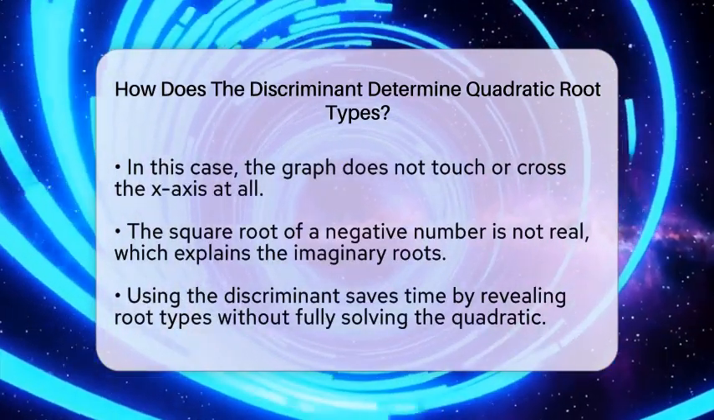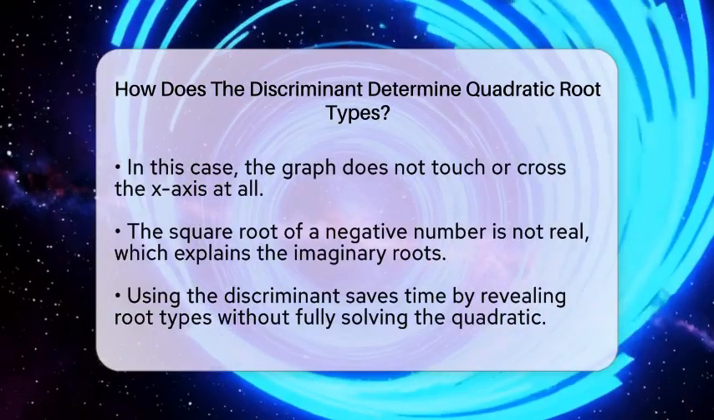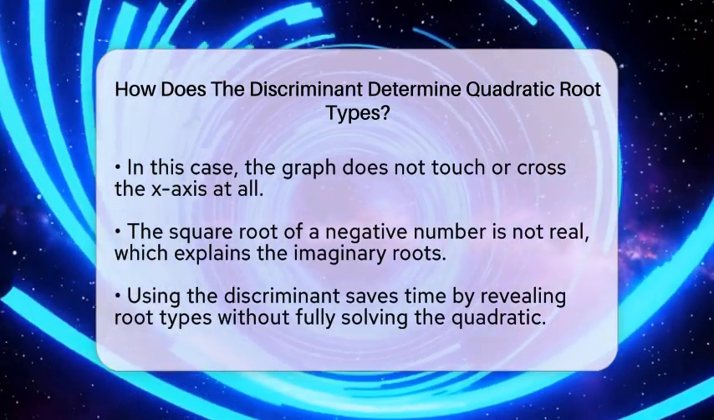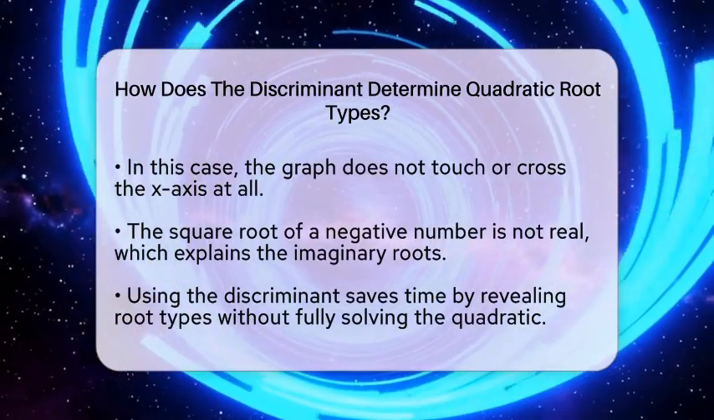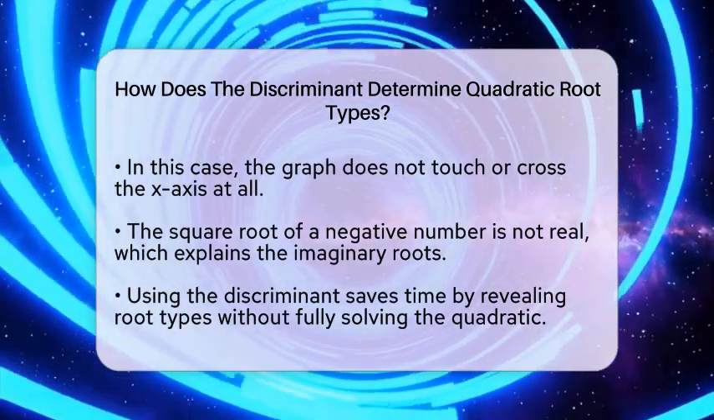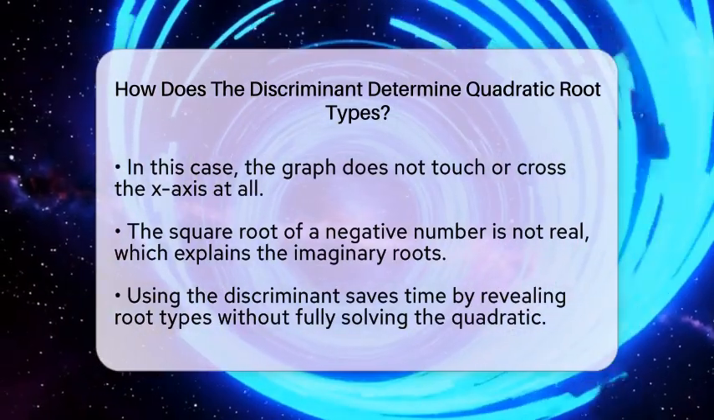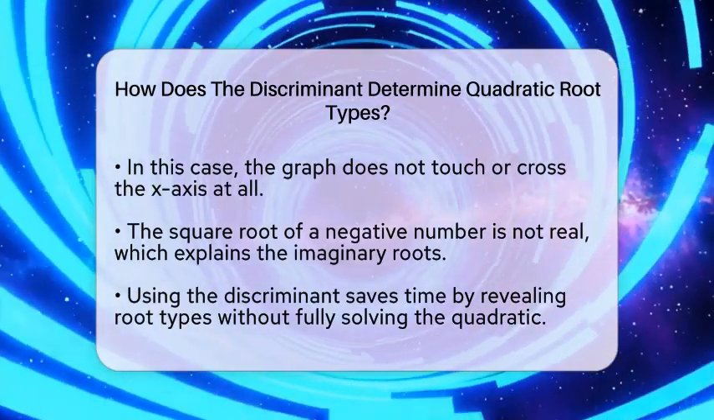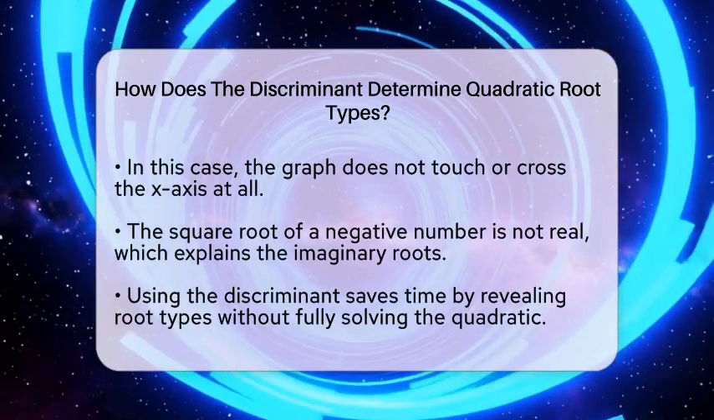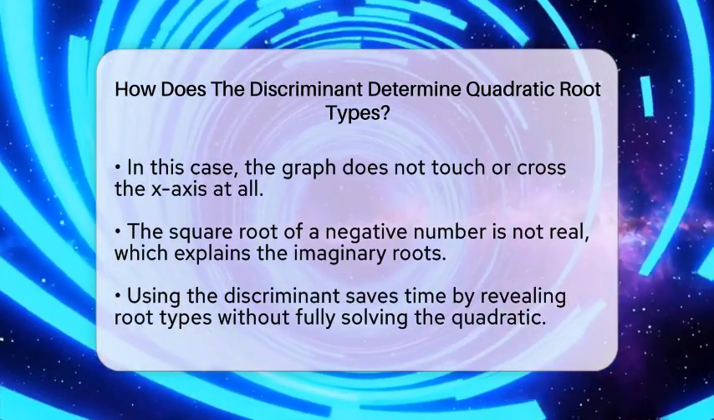Now, if the discriminant is less than 0, the situation changes. The roots are no longer real numbers but complex numbers, which include imaginary parts. The graph of the quadratic does not cross or touch the x-axis at all. This happens because the square root of a negative number isn't a real number, so the solutions involve imaginary numbers.